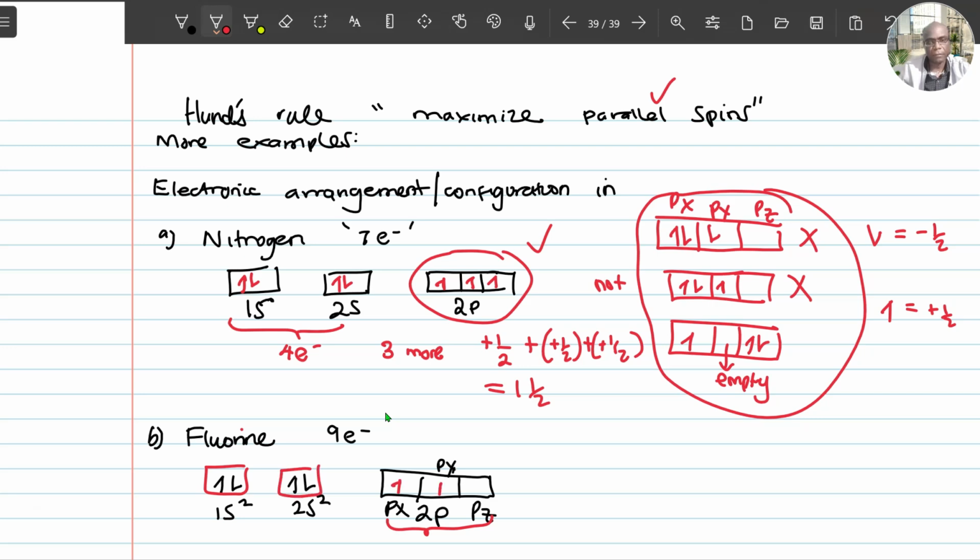So firstly, I'll have to singly populate them because I'm trying to maximize my spin. Then I start pairing. So far, I have 7, like what we had in nitrogen. And then I pair up like that. See, you're left with one that has +1/2. That's good. That's the application of Hund's rule.